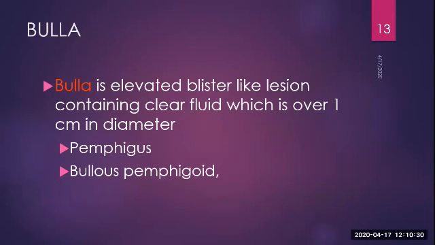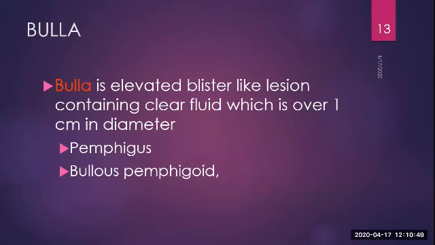Next is bulla. Bulla is somewhat similar to a vesicle. It is an elevated blister, but it is more than 1 centimeter in size. So the only difference between vesicle and bulla is size. If it is more than 1 centimeter, it is called a bulla. If it is less than 1 centimeter, it is called a vesicle. Examples for this are pemphigus and bullous pemphigoid.